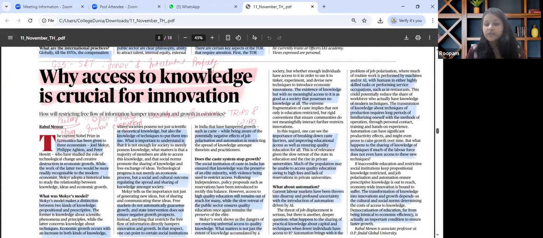Relevant for GS paper 3, science and tech, innovation and intellectual property. The key linkages and the key theme that one can analyze while going through this particular article is there is a direct link between open access and research collaboration and inclusive innovation as well. For prelims perspective, the arenas that we have to unfold is about knowing the terms such as open source, Creative Commons, what is TRIPS, what is WIPO, what are they meant for, what are their objectives, the factual information with regard to it.